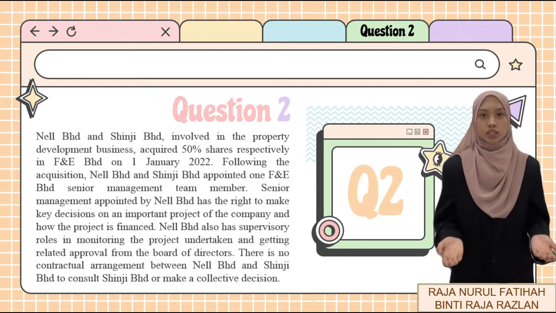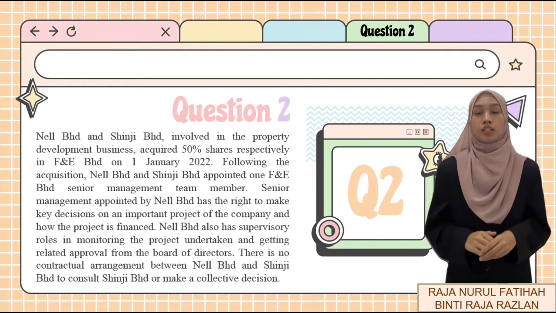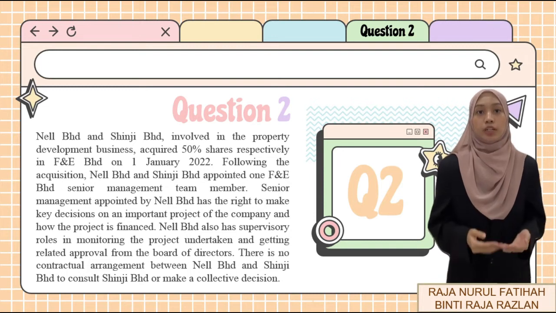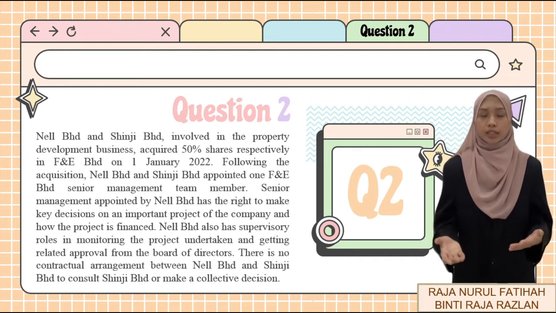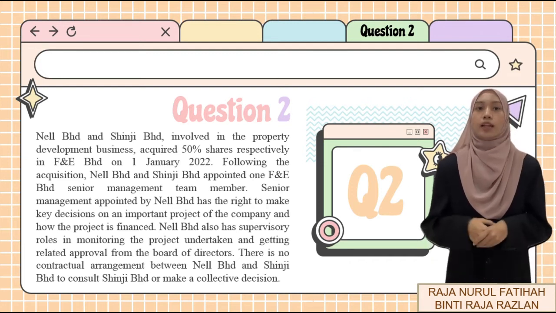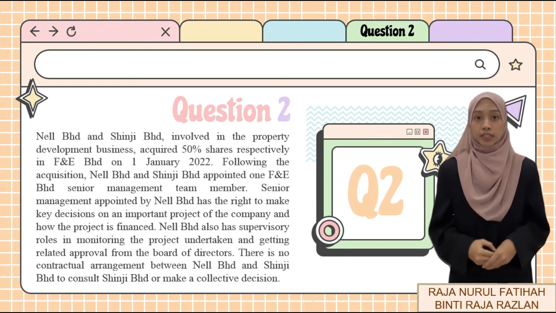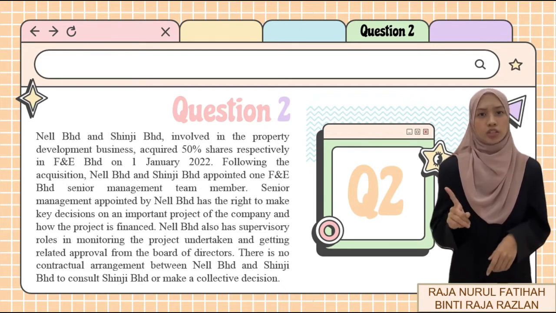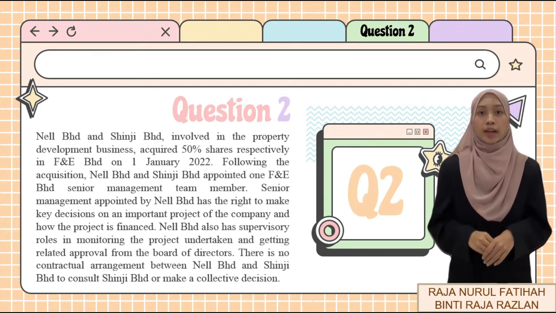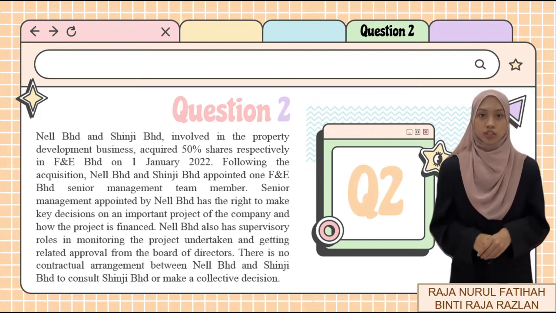Following the acquisition, Nel Berhad and Shinji Berhad each appointed one F&E Berhad senior management team member. The senior management appointed by Nel Berhad has the right to make key decisions on an important project of the company and how the project is financed. Nel Berhad also has supervisory roles in monitoring the project undertaken and getting related approval from the board of directors. There is no contractual arrangement between Nel Berhad and Shinji Berhad to consult Shinji Berhad or make a collective decision.